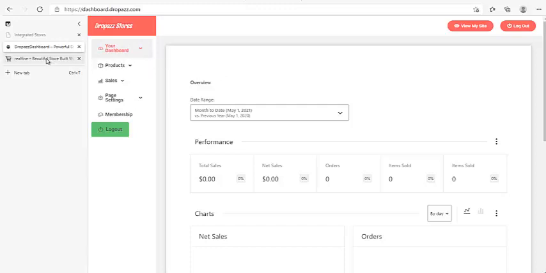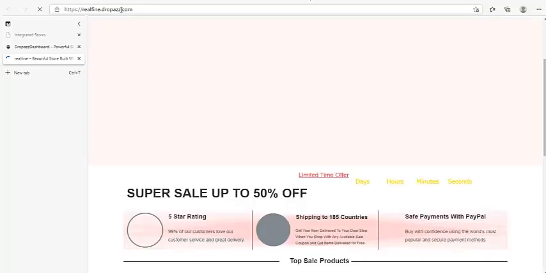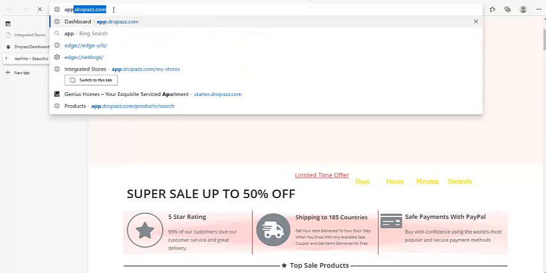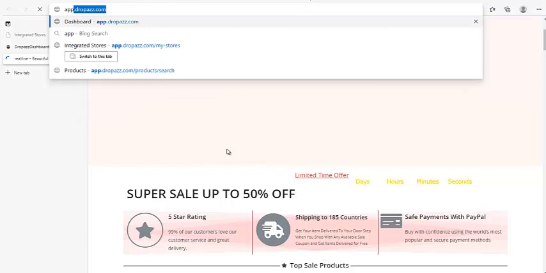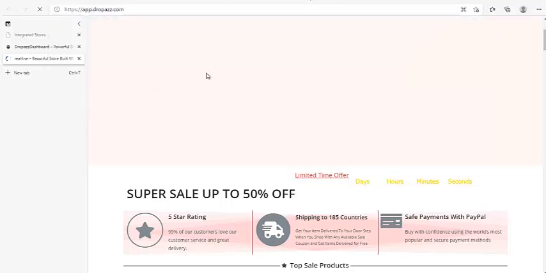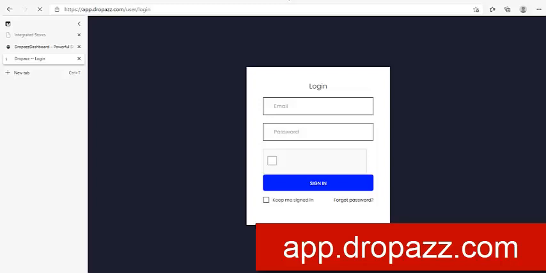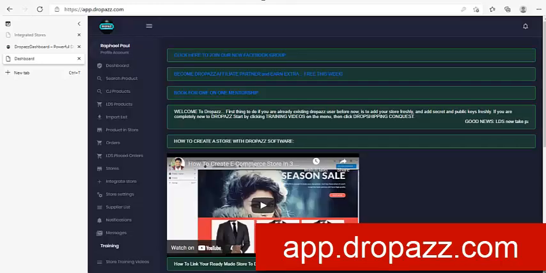First things first, make sure that you open a new tab and you are logged in to your Dropazz account. Let me just make sure I do that now. So you make sure that you are logged into your Dropazz account. Okay, so you go to your app, and in case you don't know, the link is app.dropazz.com, because that is where you access this particular software environment. If you can't find your way back to your software environment, let me log back in to the other platform. Once you go to app.dropazz.com and log in, you find yourself here.